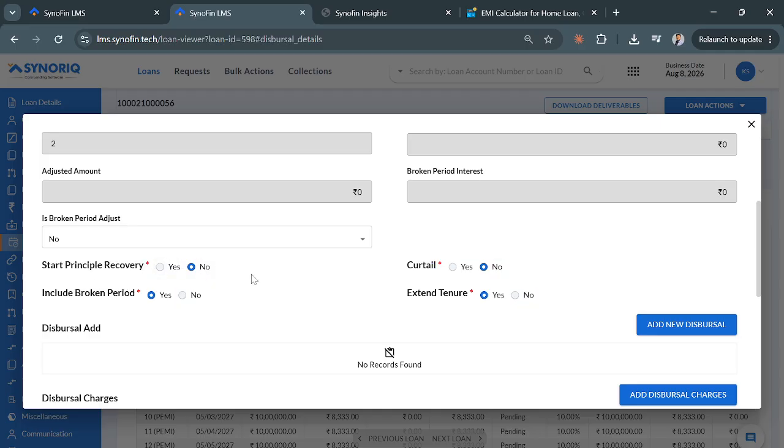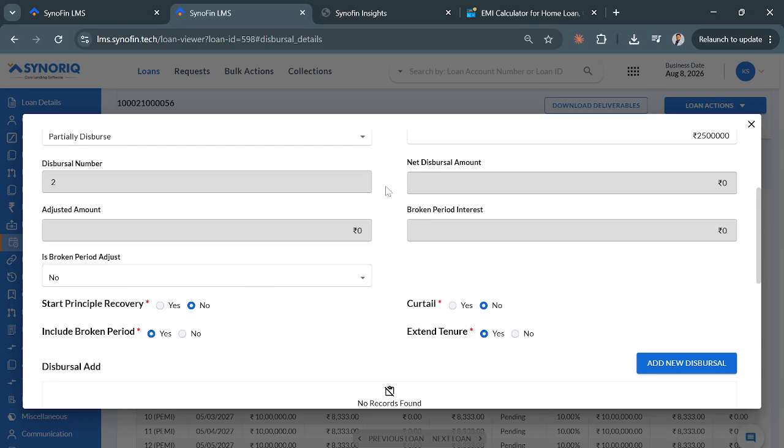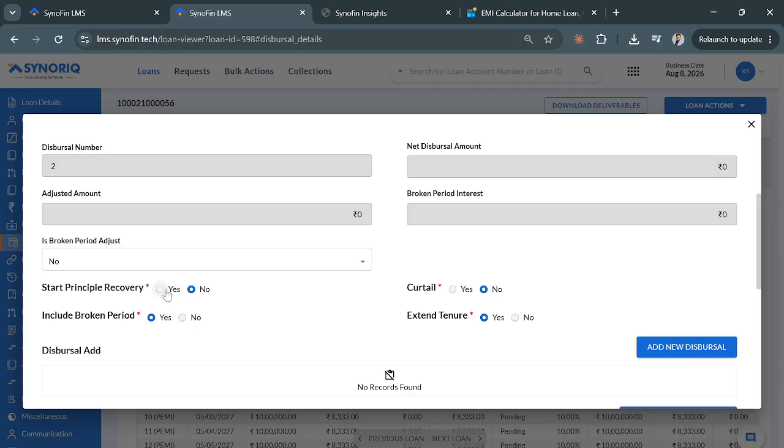So here, like I said, the NBFC has an option to either collect only interest until the full tranche is disbursed, or they can also collect principal, right? So after the second tranche is disbursed, if I want to start the principal recovery, I'll choose yes here. But the default option is no. Generally, NBFCs do not choose to get principal until the full tranche is disbursed. So there is an option to choose here.